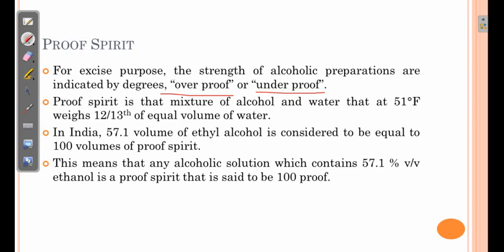So tax is only collected on the basis of proofs of alcohol present, percentage of alcohol present, and that is why the alcohol is considered either underproof or overproof.